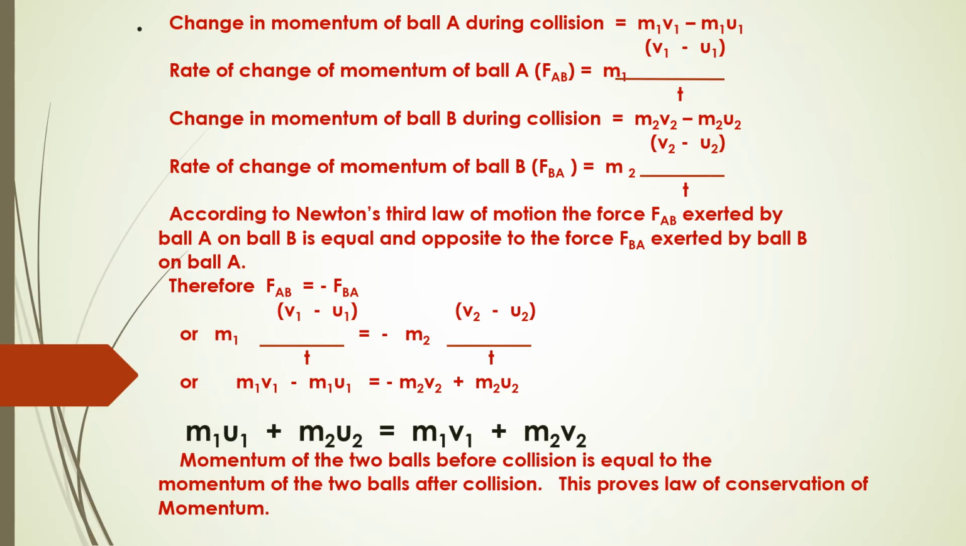This main equation is going to be used for the remaining numericals that you have under this session. The equation is m1 u1 plus m2 u2 equal to m1 v1 plus m2 v2. So let us see some of the questions, numericals, which follow the law of conservation of momentum.